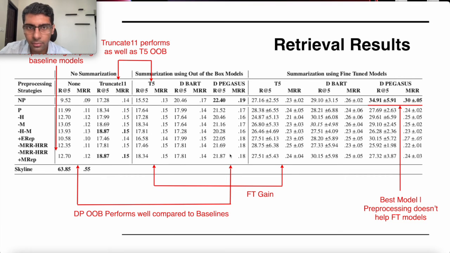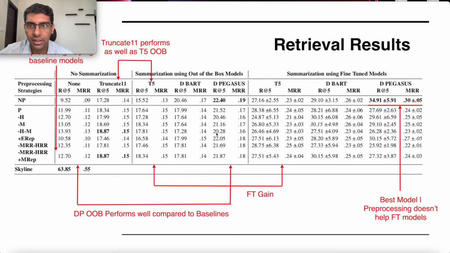Then the other takeaway from this is the contribution of our data set. If you look at column number 2, all these models are used out of the box, and in column number 3 they are used after supervised training on our own data set. And there is a huge performance jump because of this fine tuning on our own data set, which shows its utility. And the third takeaway here is that even for languages where such datasets are not available, the out-of-box performance of these models is very good, and they are able to give a better recall compared to no summarization.